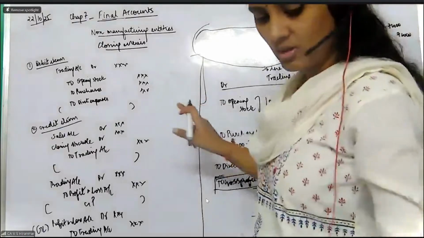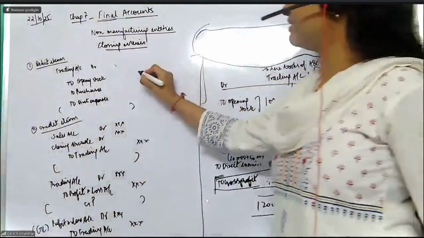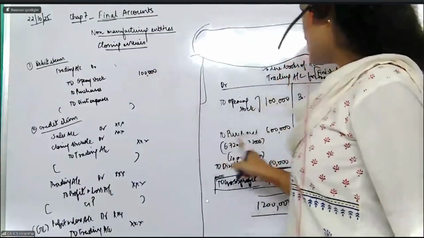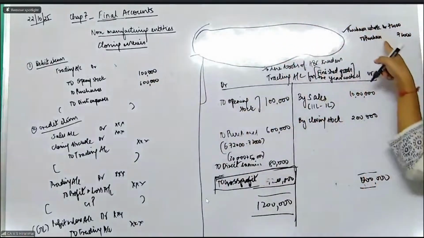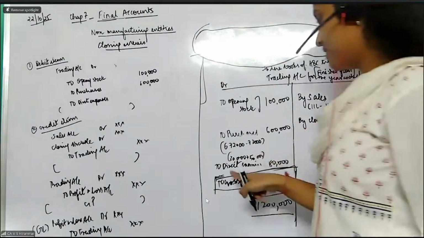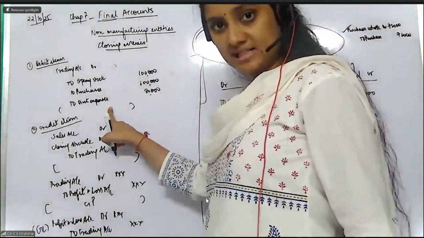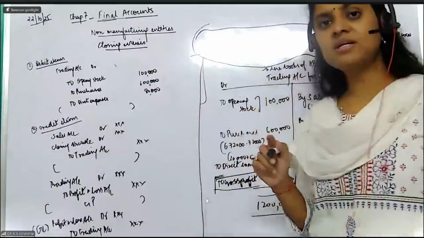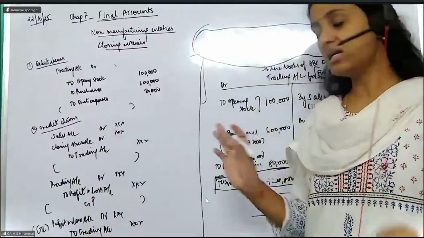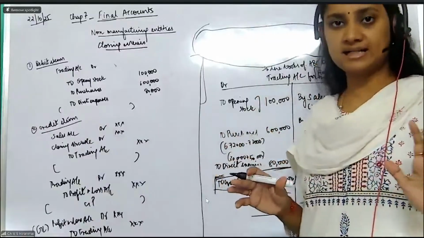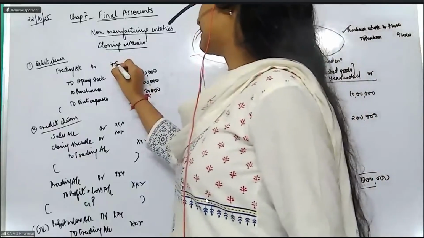Now all of you please see. What is the opening stock value from the entry? 1 lakh rupees, madam. What is the purchases entry? Now here you can write 6 lakh because already you have reduced the value of 72,000. Direct expenses is how much? 80,000. But when you're writing the direct expense in this particular entry, please be very careful. Write wages and carriage inward separately, 30,000, 50,000. I have combined both and written as direct expenses, but you write it differently. So the total side is 7 lakh and 80,000.